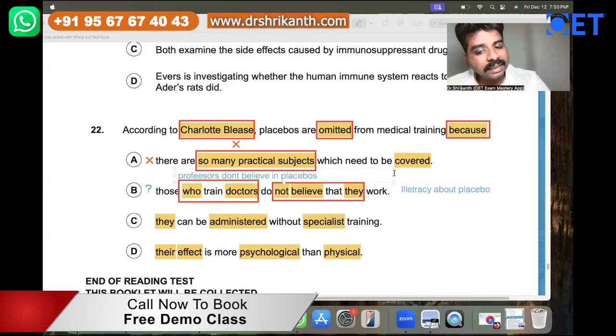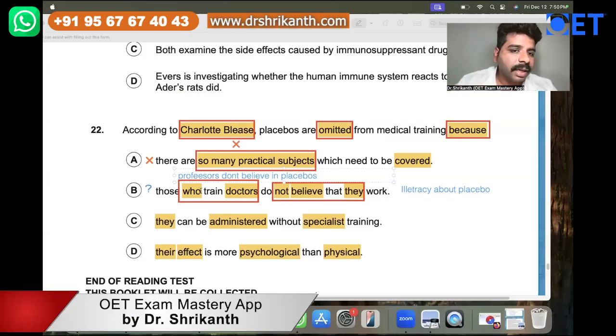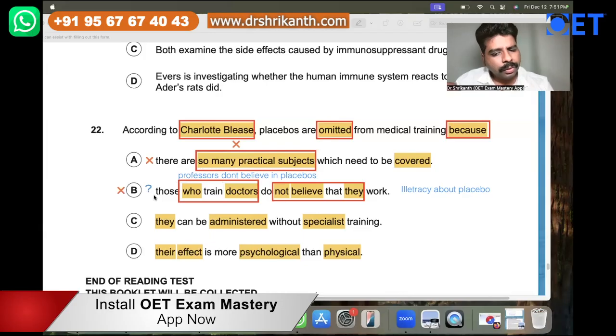So it is not precisely mentioned like that, and we cannot choose answer option B, even though you may have a small confusion. You can put a small question mark there because you kind of think it could be the right answer, but let that doubt be there.